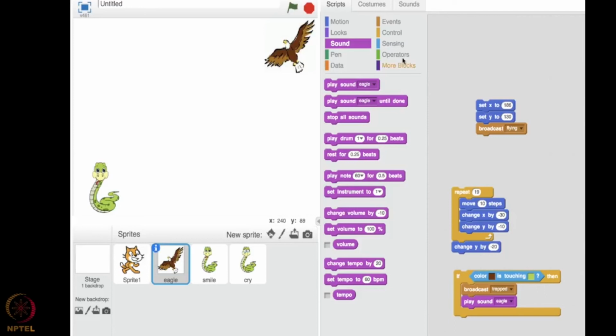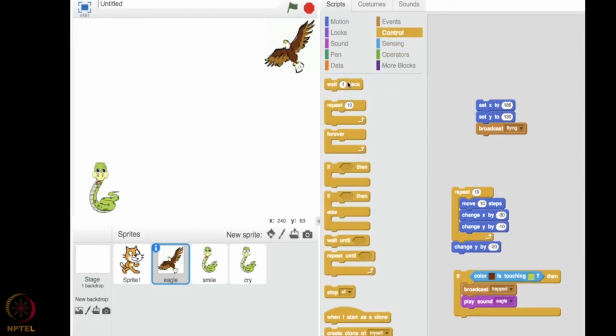So we have to wait for it to be eaten. So once it has eaten the snake, it will rest for some time and then it will fly back, right? So let us give a wait loop, but slightly more time than the snake. Snake had got 1 second waiting time. That is 1 second it has eaten, and 1 second let it take rest. So let me say wait for totally 2 seconds. So there is a wait loop, and once the wait is over, it will again fly back.